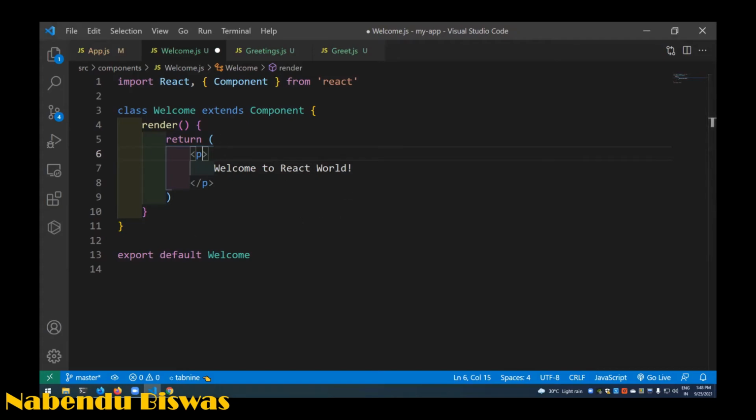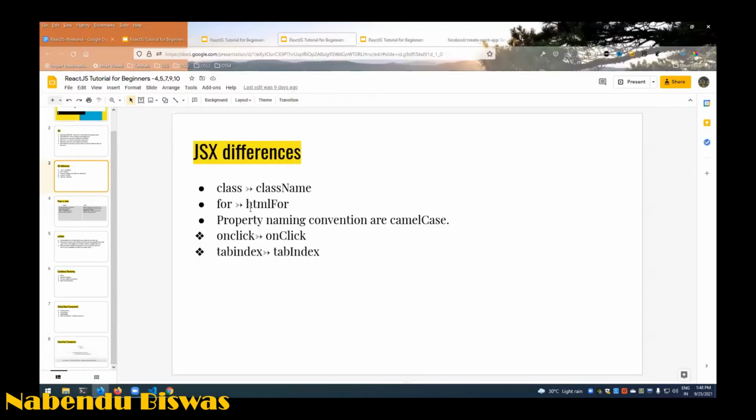And then there is "for", which is used with IDs, your labels. So those who know labels and IDs, labels and inputs are there. "For" and IDs are used, so "for" is used there. Again, you cannot use "for" here in React. You have to use htmlFor.